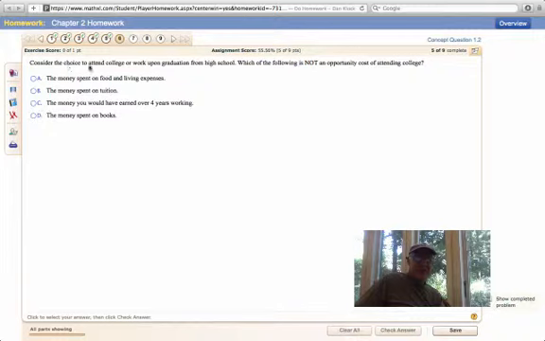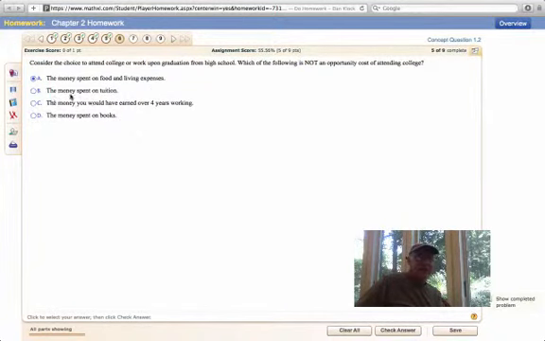But anyway, consider the choice to attend college or work upon graduation. Again, here's the classic choice. We're looking at the choice of college or work. And of course, you have to look at the opportunity costs of attending college. So which one is not an opportunity cost or opportunity benefit of attending college? The money spent on food and living is basically what we would do no matter what. You have to eat if you go to work after high school, or if you go to college after high school. You have to spend on living expenses in both places.